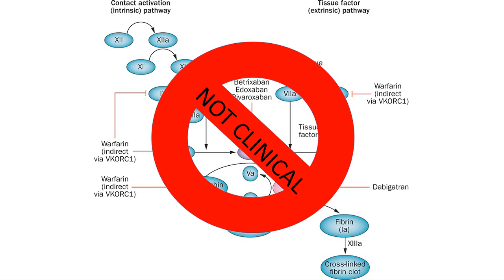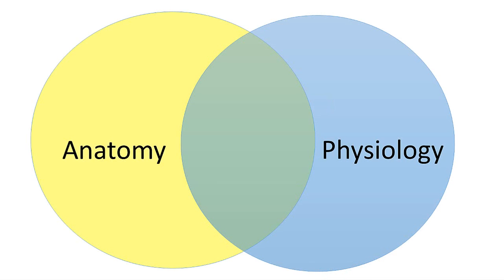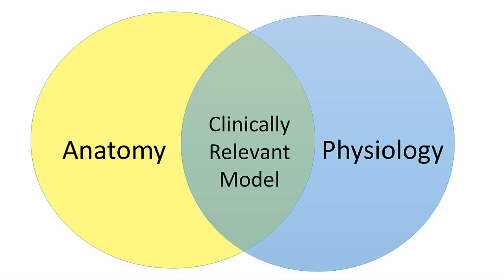This provides us an opportunity to develop a new model of coagulation that is clinically oriented with the goals of assisting in clinical decision making. This then begs the question, what is a clinical model? Ideally, a clinical model is one that balances anatomy and physiology in a way that is easy to understand, easy to remember, and assists in clinical decision making. And that is what we did.